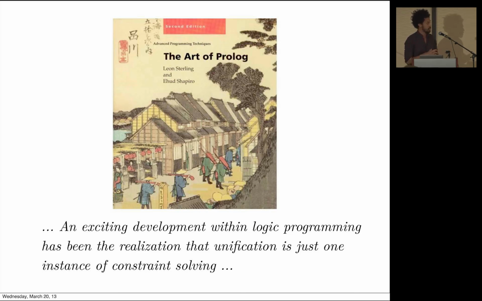So I'm going to focus on constraint logic programming. Prolog is a constraint logic programming language, which fortunately somebody mentioned. This is a quote from The Art of Prolog, which first came out in 1986. They say, an exciting development within logic programming has been the realization that unification is just one instance of constraint solving. And Ryan Senior alluded to that in his talk.